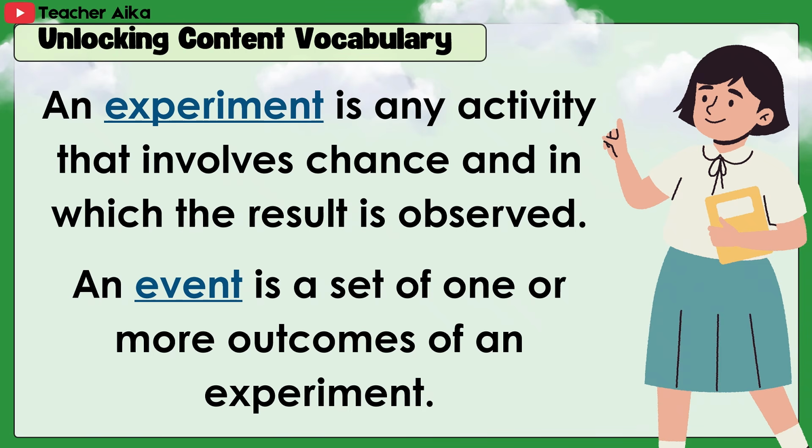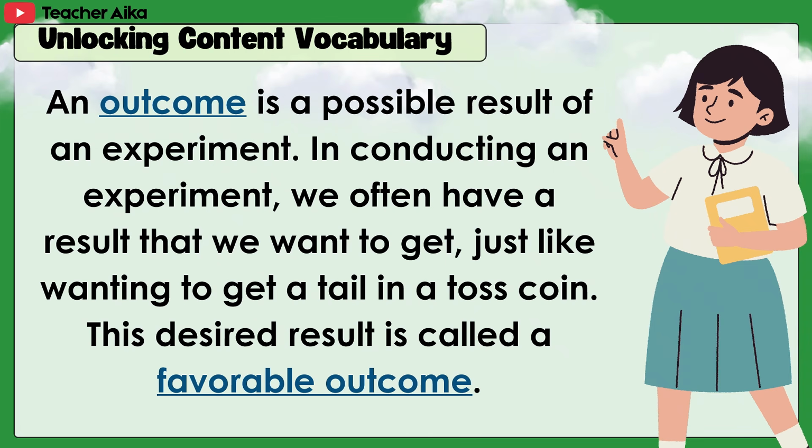An event is a set of one or more outcomes of an experiment. An outcome is a possible result of an experiment. In conducting an experiment, we often have a result that we want to get, just like wanting to get a tail in a coin toss. This desired result is called a favorable outcome.